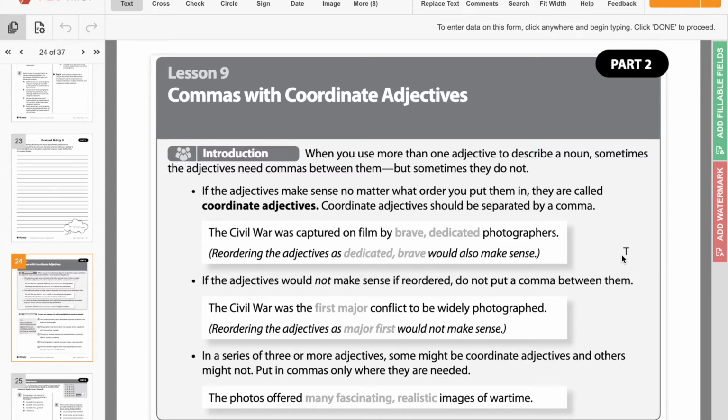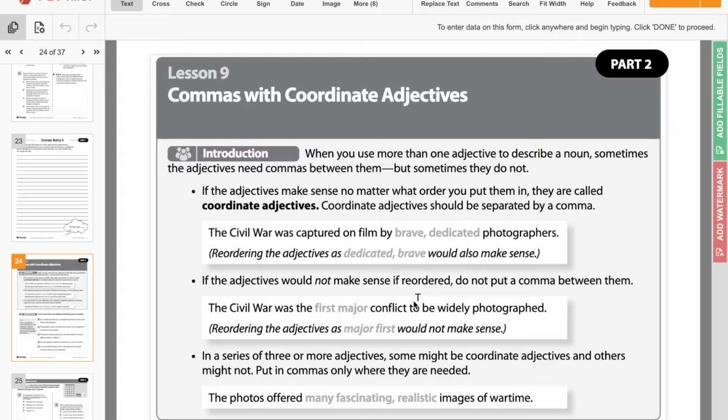Now, an example where they wouldn't make sense is this middle one here. It says the Civil War was the first major conflict to be widely photographed. There's no comma needed here. Well, why not? Because if you said the major first conflict, that wouldn't make any sense, because first is describing the order in which it happened. So first major conflict.